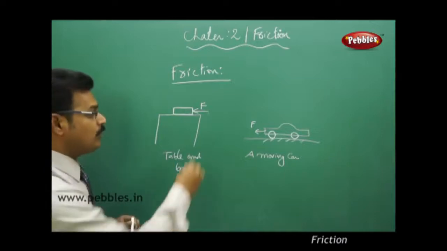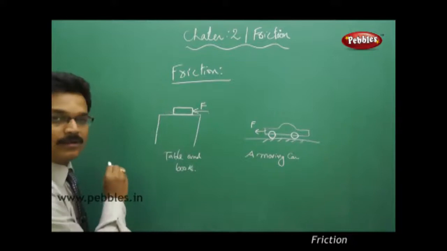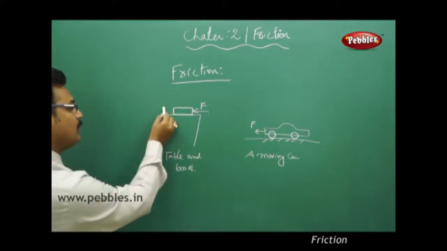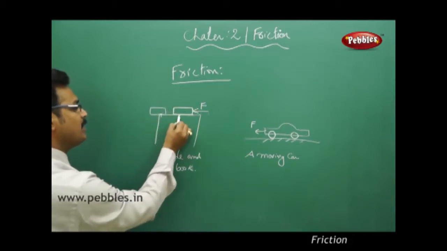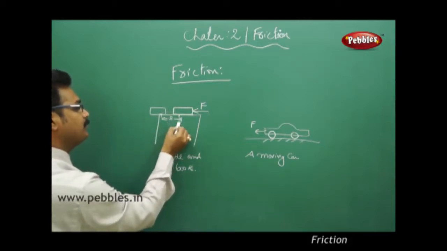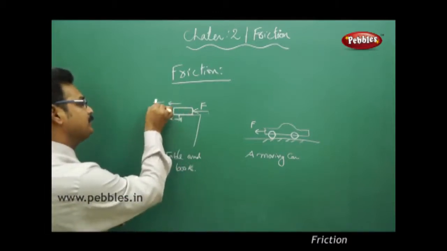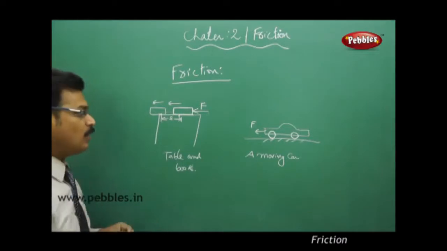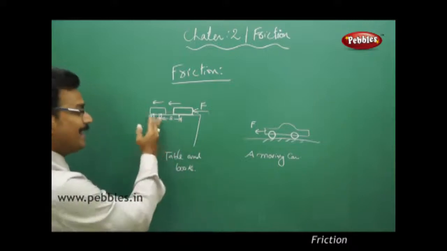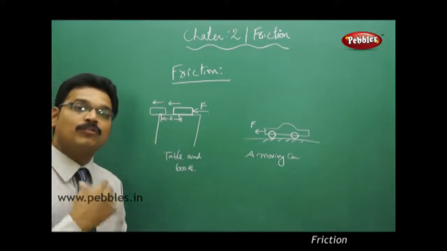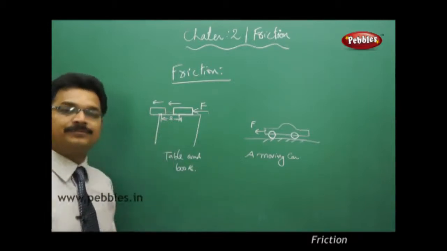Or, you applied the force on the block. The block started moving. And at one point of time, the block stopped. See, this is the distance traveled by the block. S is the distance traveled by the block in this direction. Now the question is, when you apply the force, why has the block moved some distance and then stopped? Why can't it move for an infinite amount of time? The answer is simple: because of friction.